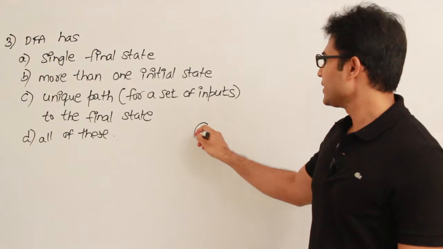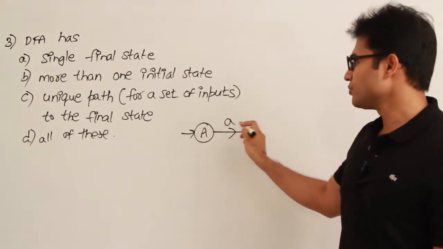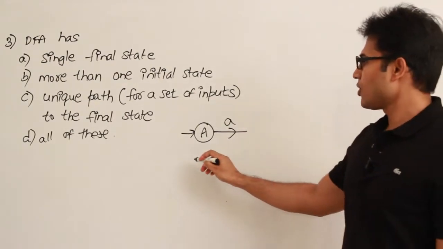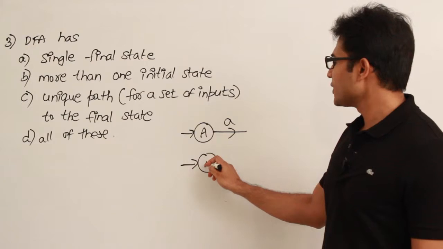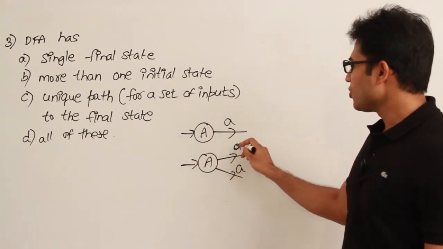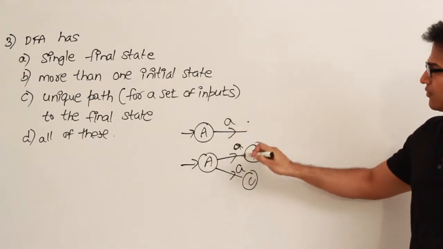For example, in DFA, if you are in one state and looking at one input symbol, you will go in only one direction or one path. But in the case of non-deterministic finite automata, NFA, if you are in one state and looking at one input symbol, you might go in two different paths. This is the main difference between DFA and NFA.